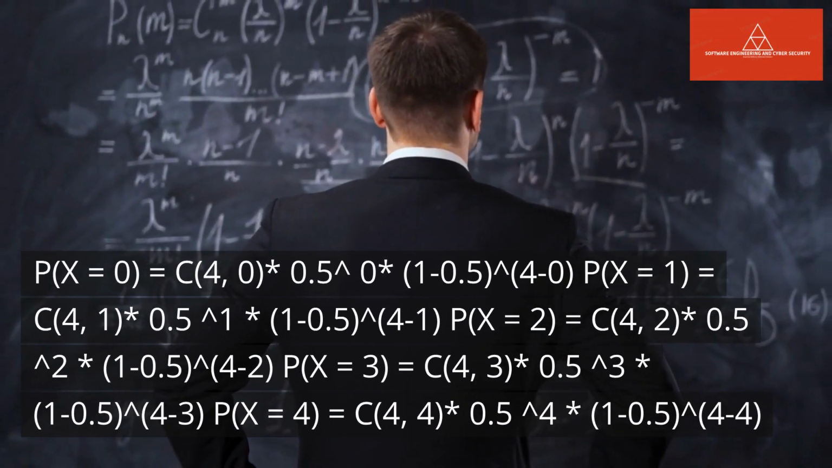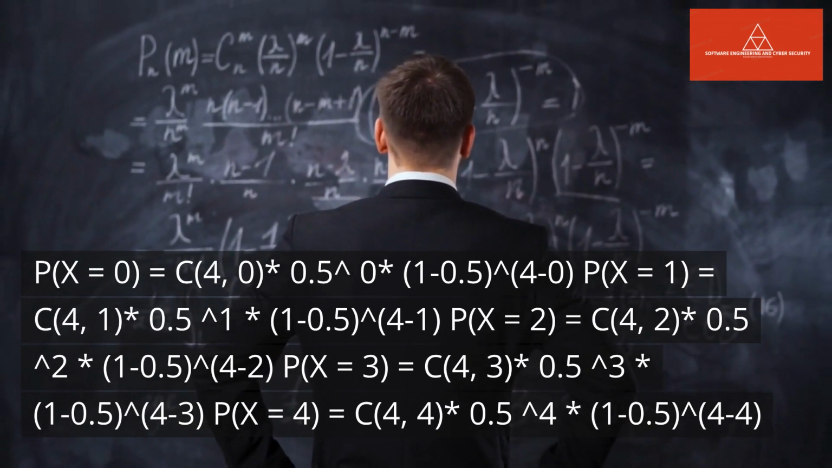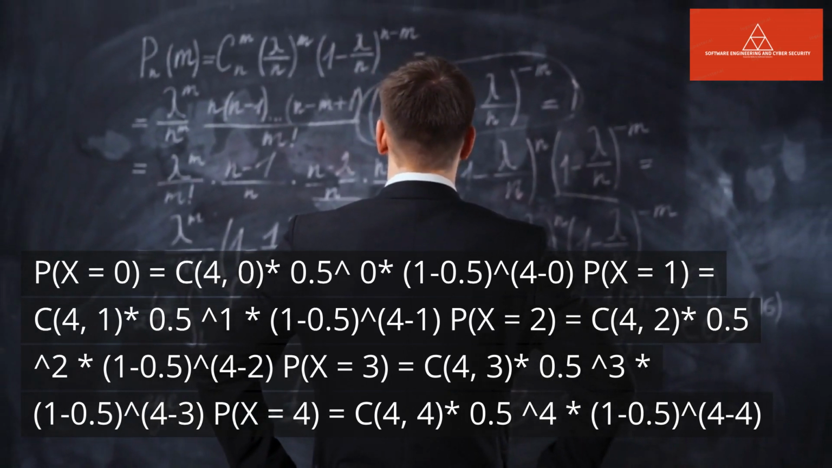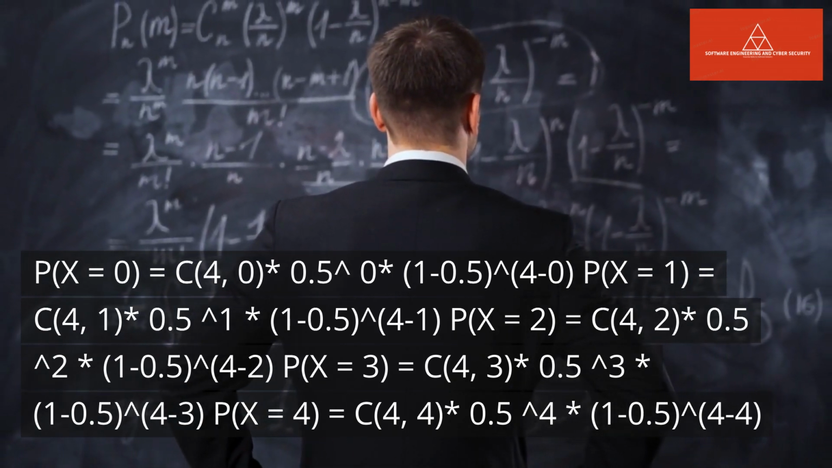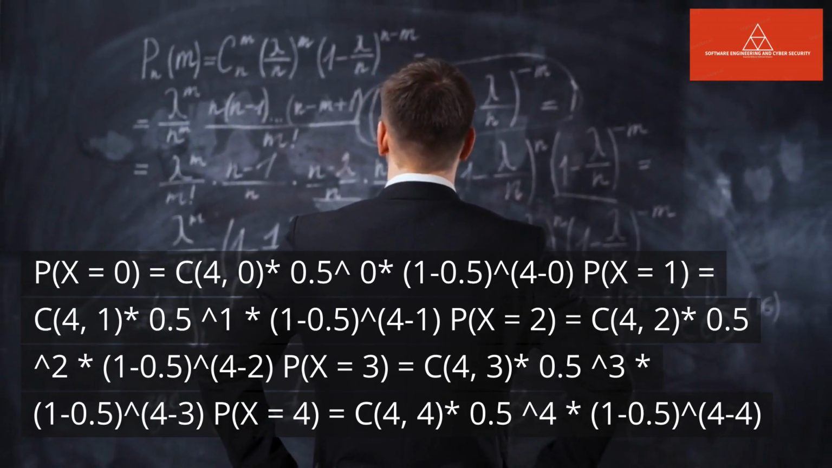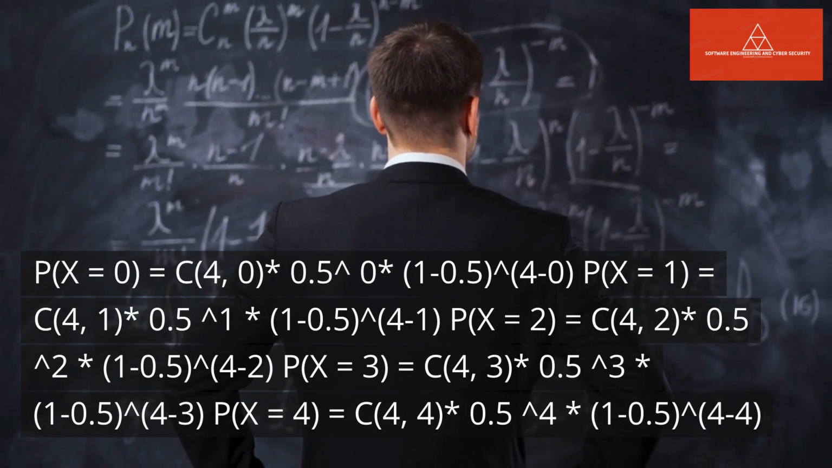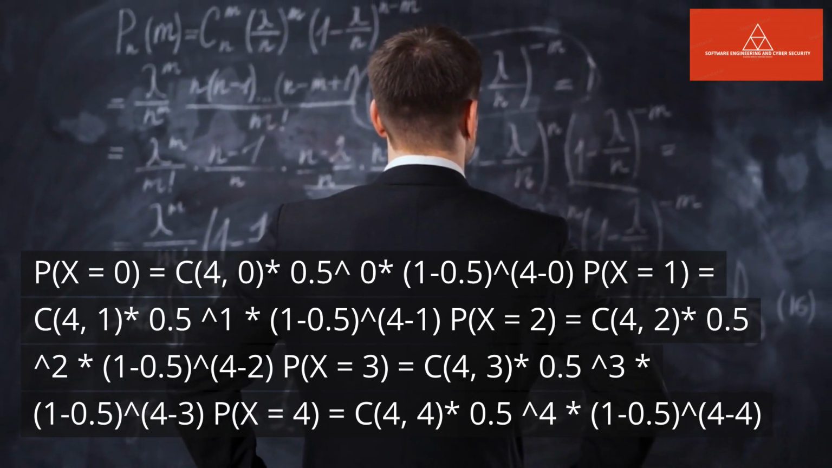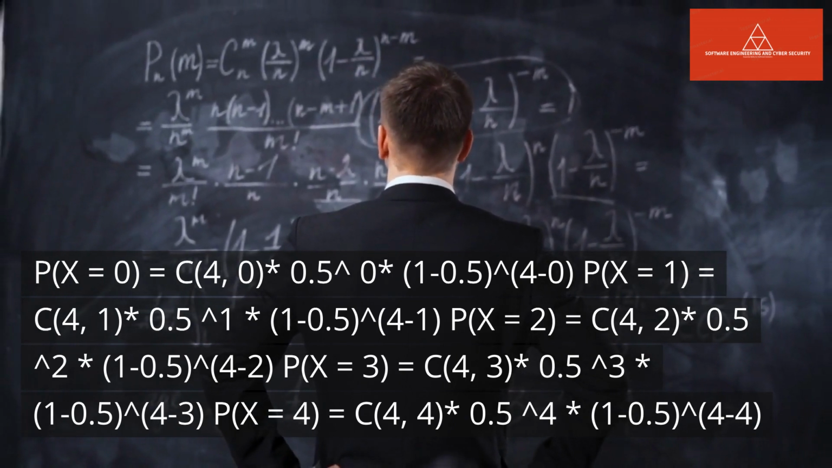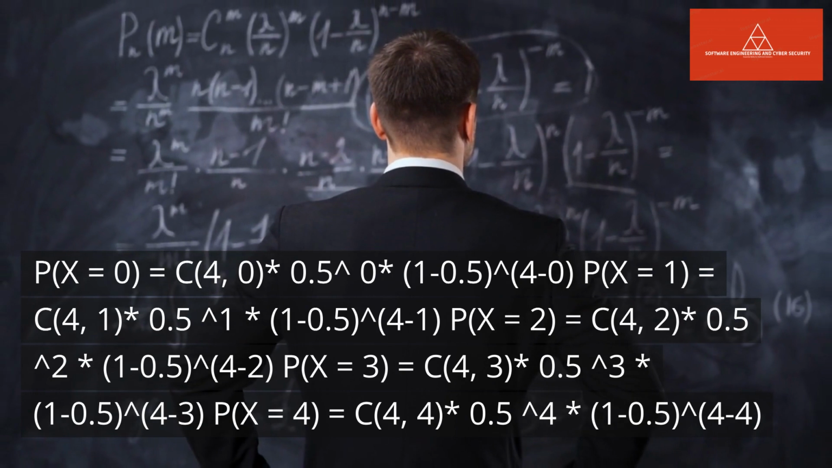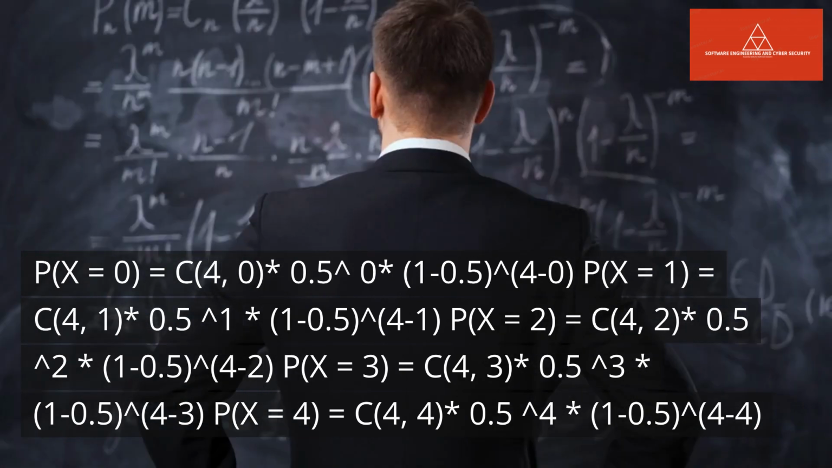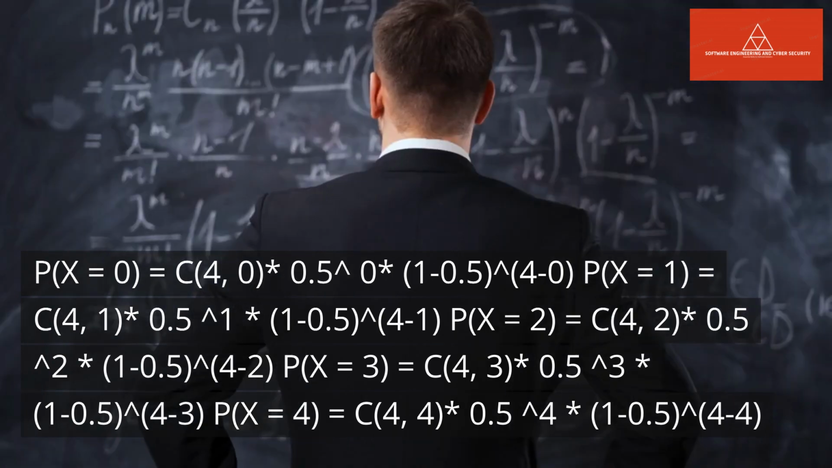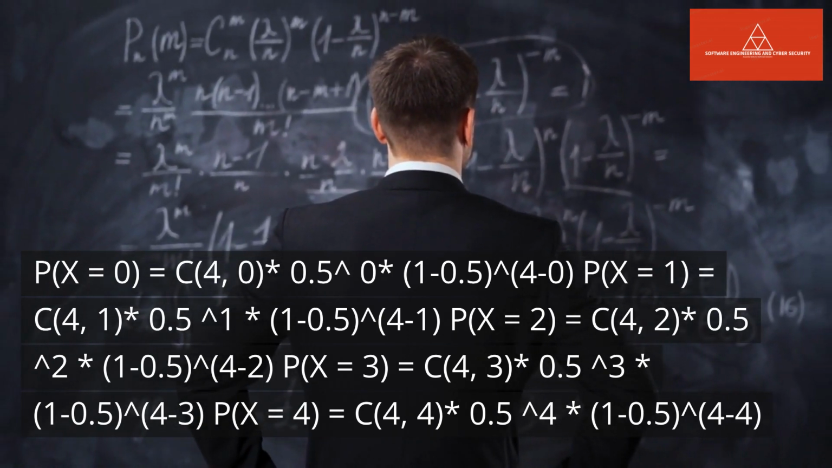P(x = 0) = C(4, 0) * 0.5^0 * (1 - 0.5)^(4 - 0). P(x = 1) = C(4, 1) * 0.5^1 * (1 - 0.5)^(4 - 1). P(x = 2) = C(4, 2) * 0.5^2 * (1 - 0.5)^(4 - 2). P(x = 3) = C(4, 3) * 0.5^3 * (1 - 0.5)^(4 - 3). P(x = 4) = C(4, 4) * 0.5^4 * (1 - 0.5)^(4 - 4).